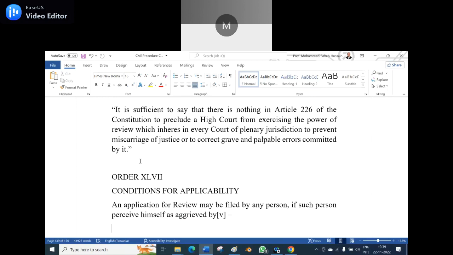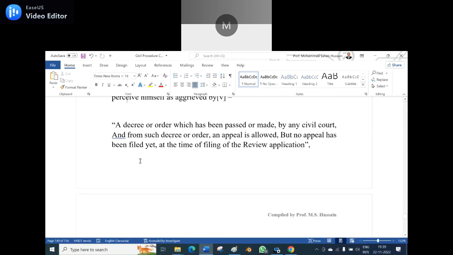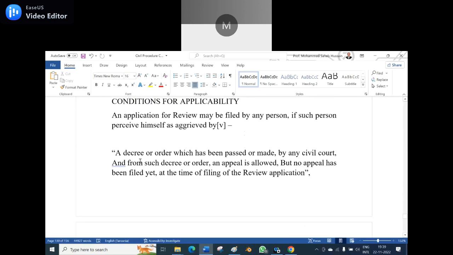Okay. So Order 47, condition for the applicability. An application for review may be filed by any person if such a person perceives himself as aggrieved by